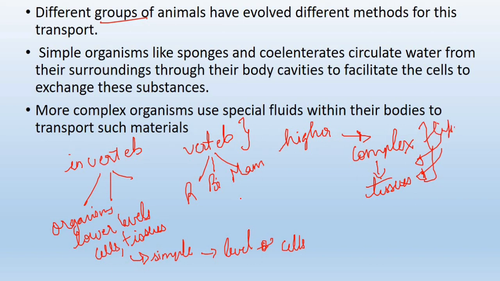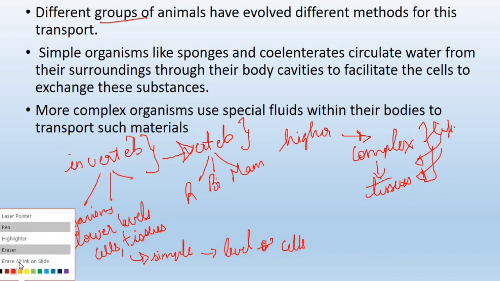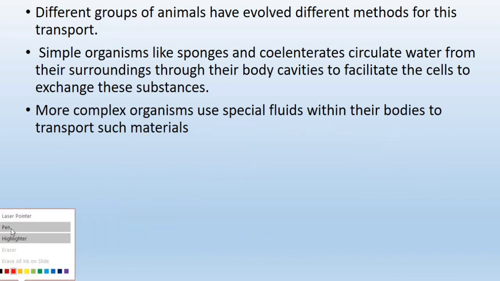So there would be a difference between these systems in the invertebrates in comparison to the vertebrates, that is animals. Simple organisms wouldn't need much complex mechanisms to carry out their function.